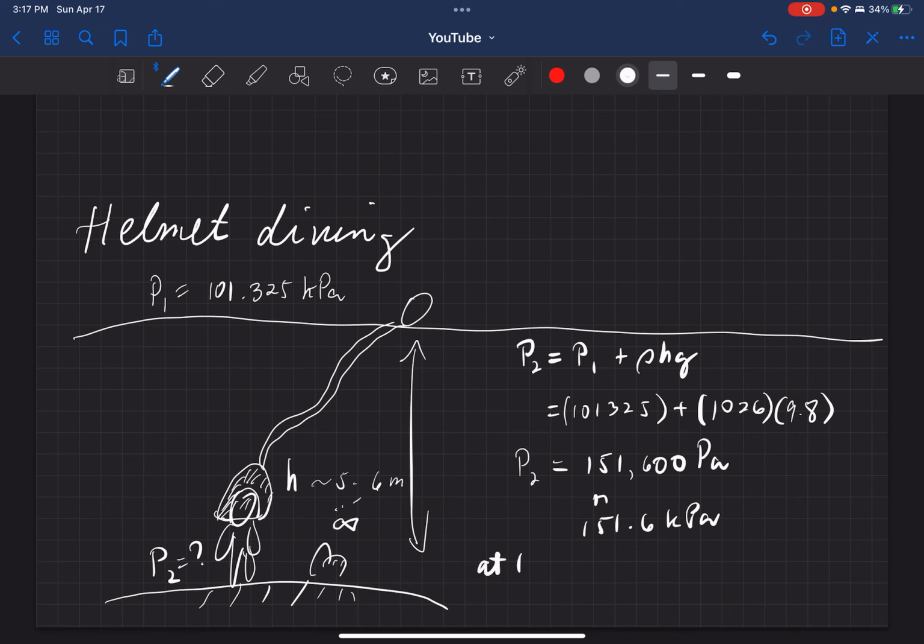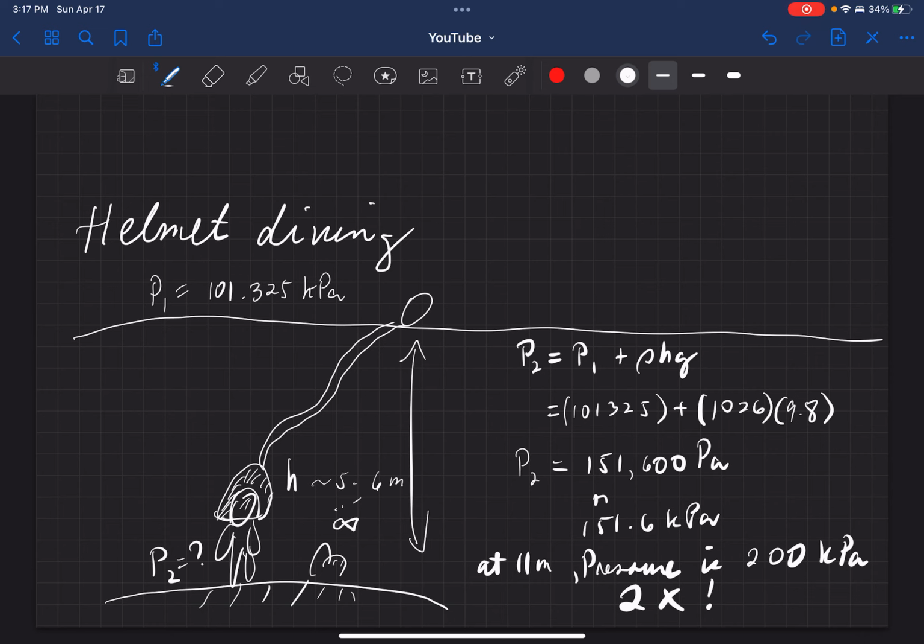How about at 11 meters? At 11 meters, you can just substitute the height here. You should get a pressure of about 200 kilopascal. So it's twice as high now compared to the atmospheric pressure, which is about 100 kilopascal. So it's 2 times the atmospheric pressure. So if you go deeper into the sea, the pressure increases.